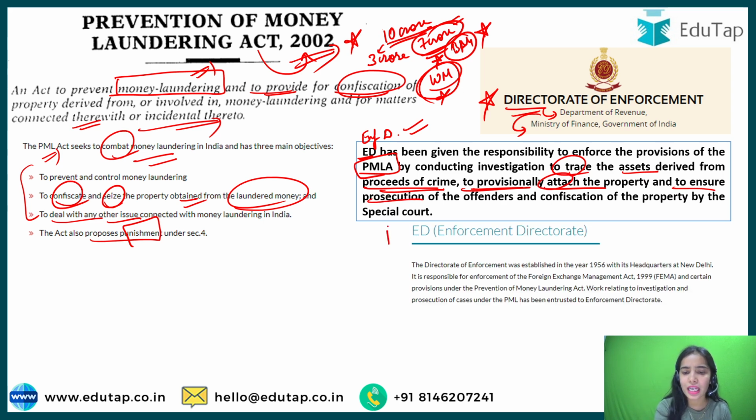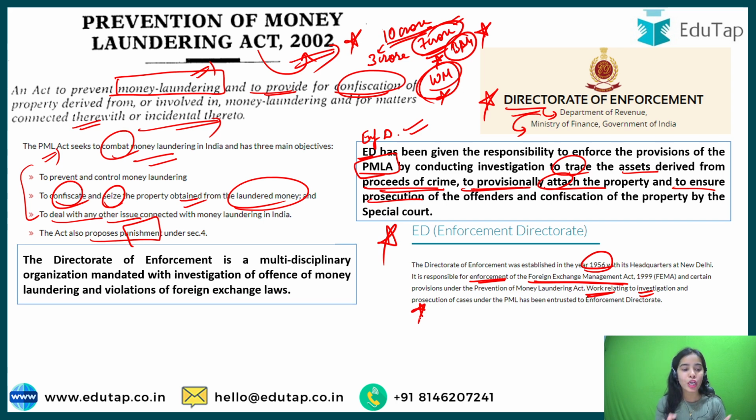So what is happening is that the Enforcement Directorate, which was established in the year 1956, is now responsible for the enforcement of the Foreign Exchange Management Act 1999, as well as working related to the investigation and prosecution of cases under the PMLA. Okay, so I hope you have understood that the Directorate of Enforcement is a multidisciplinary organization that is enforcing the PMLA.